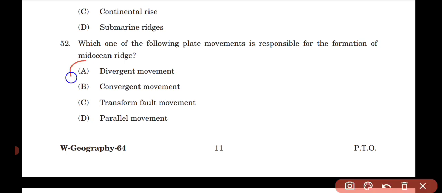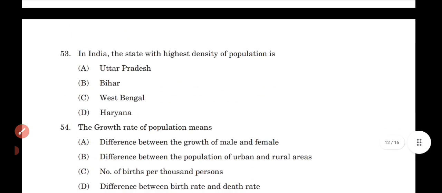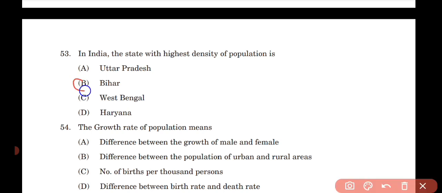Option A. In India, the state with highest density of population is option B, Bihar. The growth rate of population means option D, difference between birth rate and death rate.